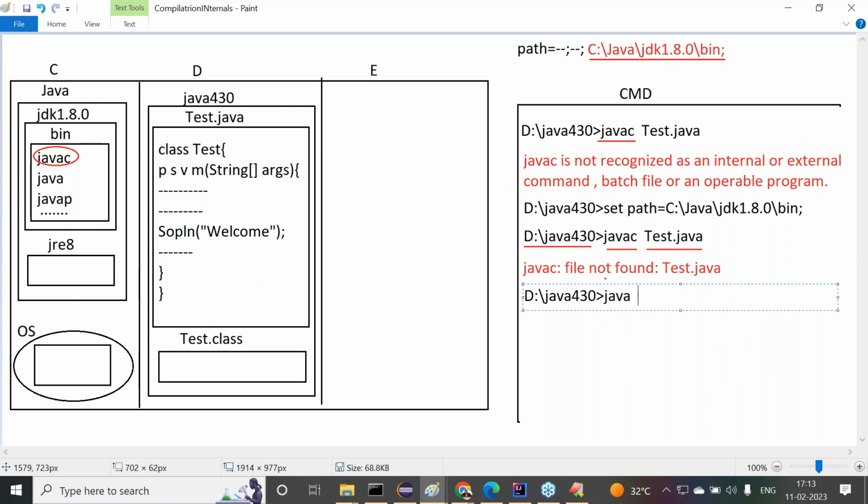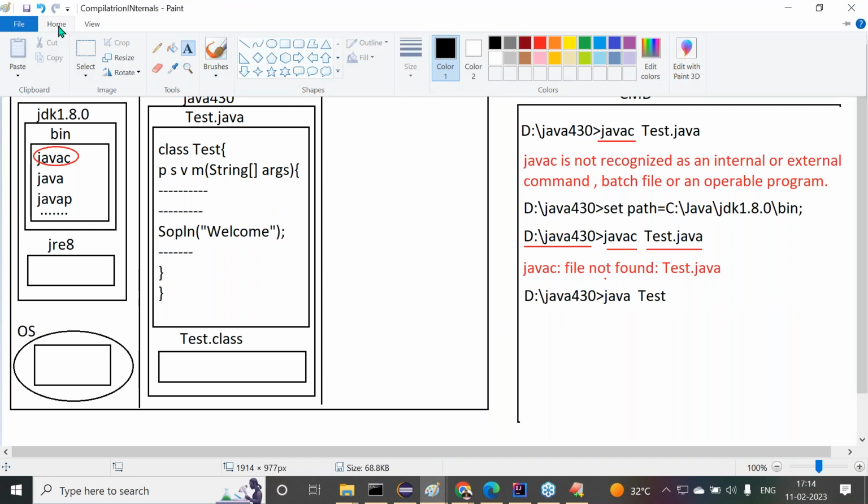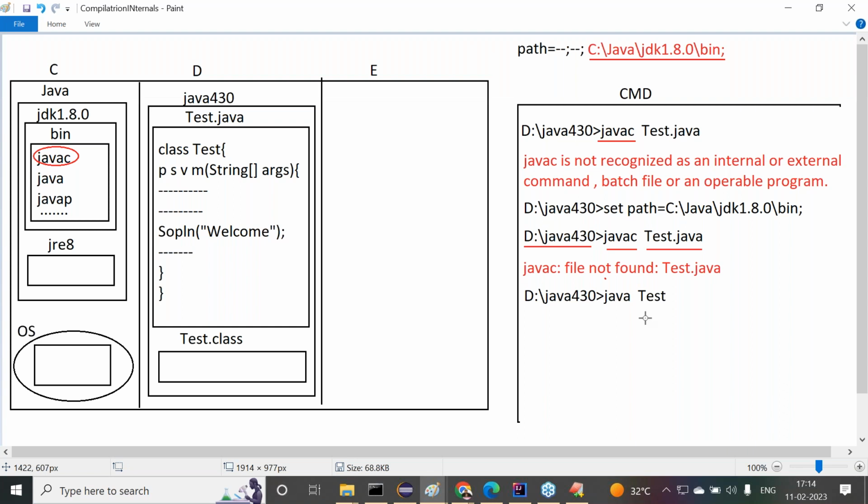We have to provide Java, space, then the main class name. What is our main class name here? Test is the main class name. There we have to write Test. Observe carefully. Now everybody understand this. All right, sir. Now when we use this command, Java space Test, at the command prompt, first the operating system